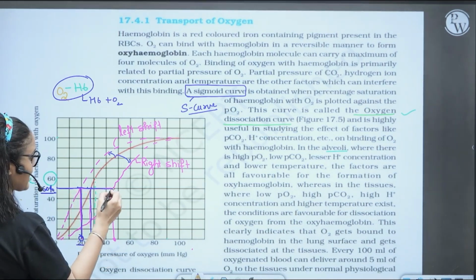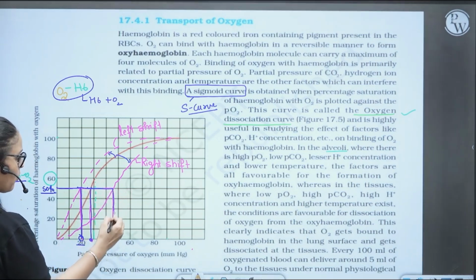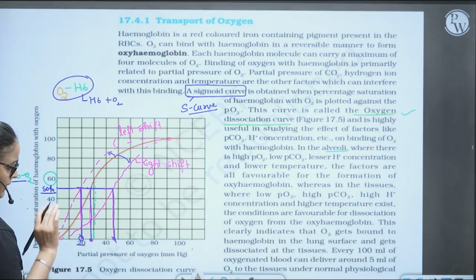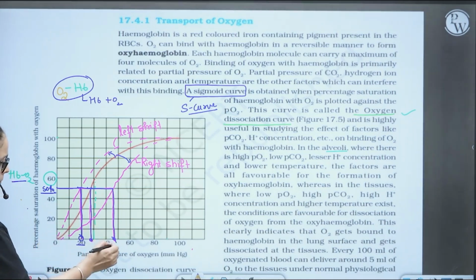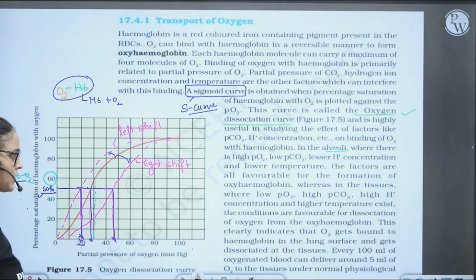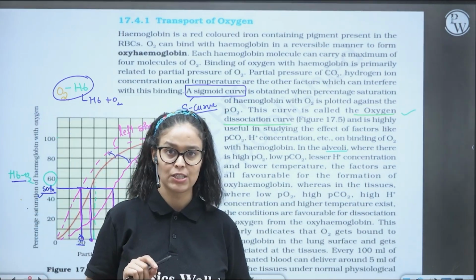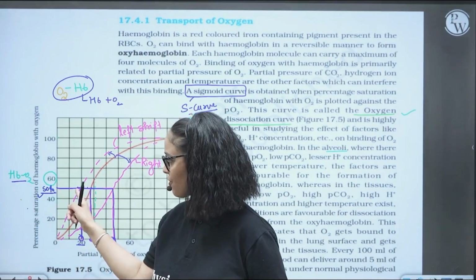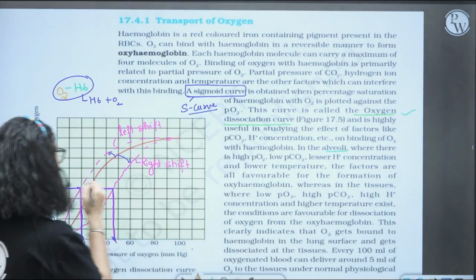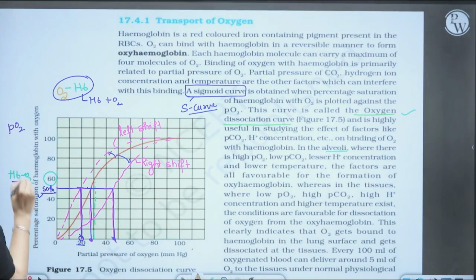And whenever we are going towards the right side, we require more partial pressure, approximately 48 mmHg, in order to saturate 50% hemoglobin towards the right shift, right? So one thing is clear to us, that in the left shift, even when the partial pressure of oxygen is approximately 30 mmHg or 20 mmHg, it's still binding with 50% of hemoglobin, right?